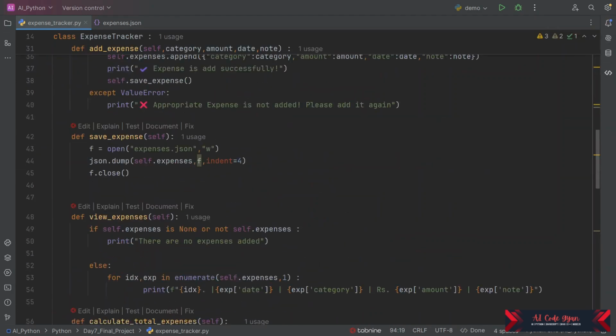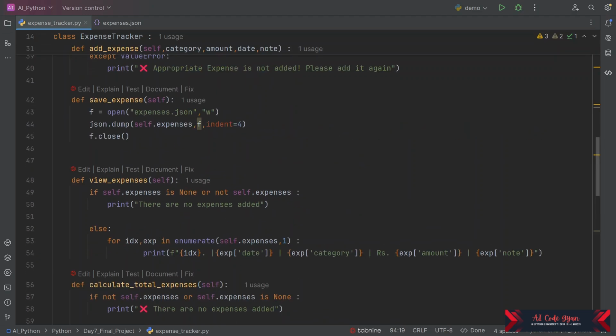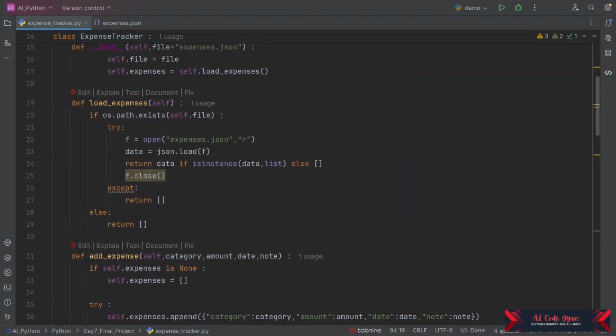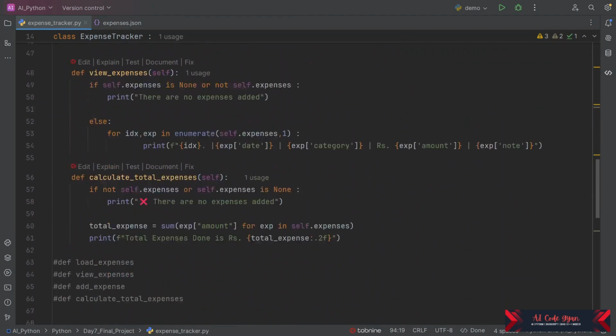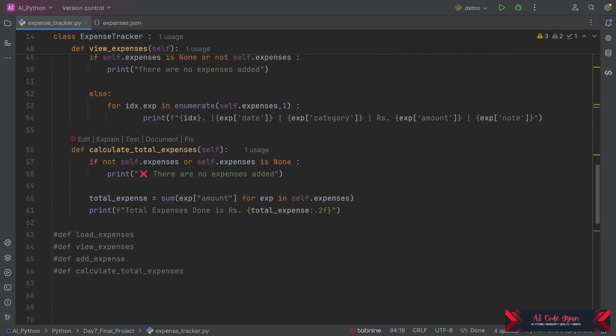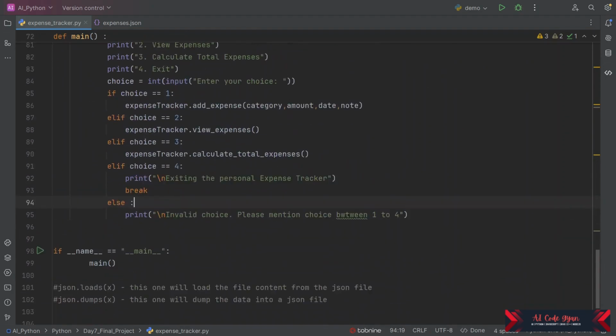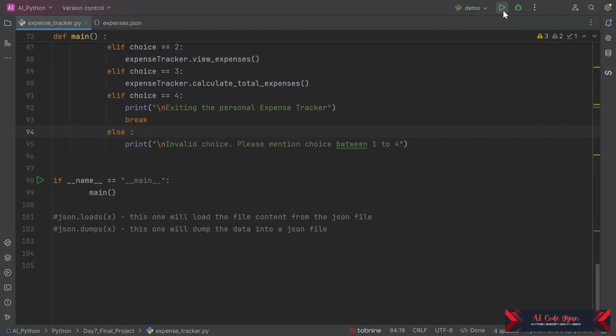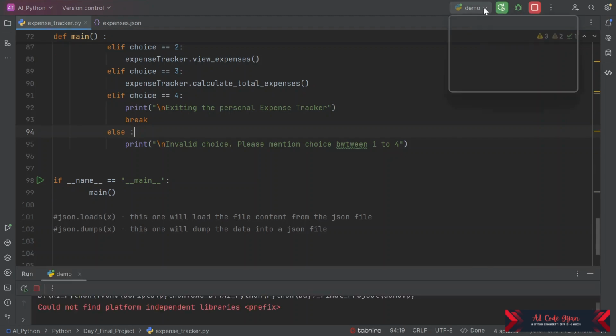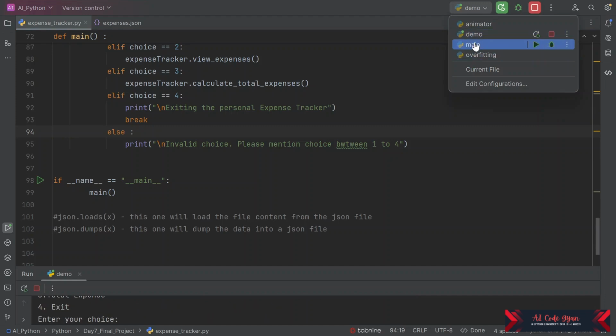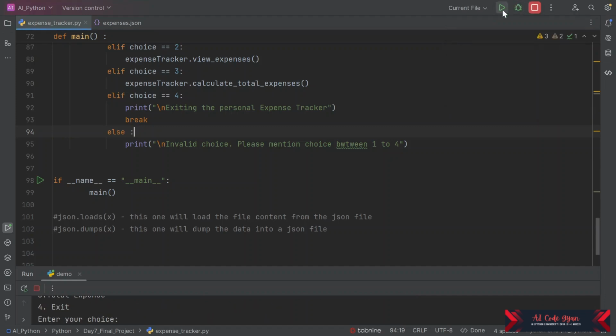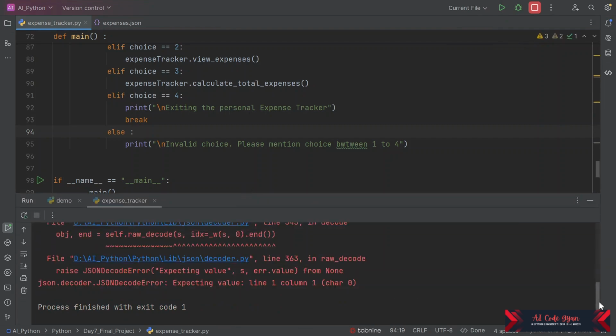Now let us check everything is done. We have saved the expenses, we have added the expenses, we have loaded the expenses. We have also calculated total expenses. So now let us run this. Sorry, this is another file. So make sure we are running the correct file. So there is some error we are facing.